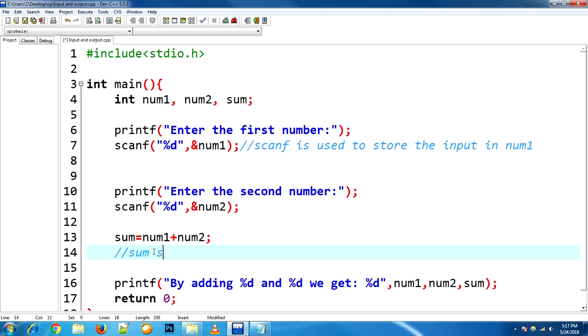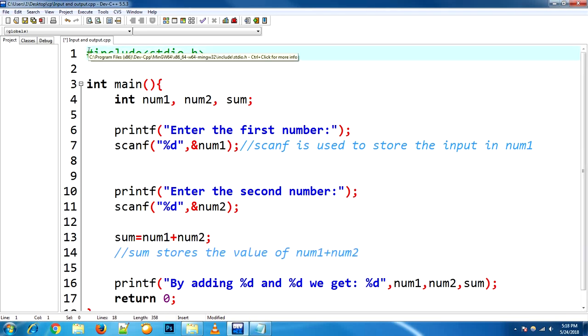Sum stores the value of num1 plus num2. Now let's talk about multi-line comments.